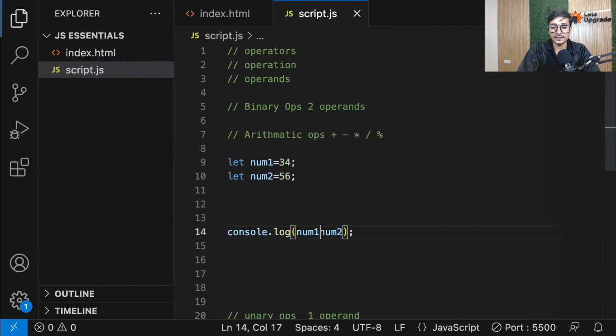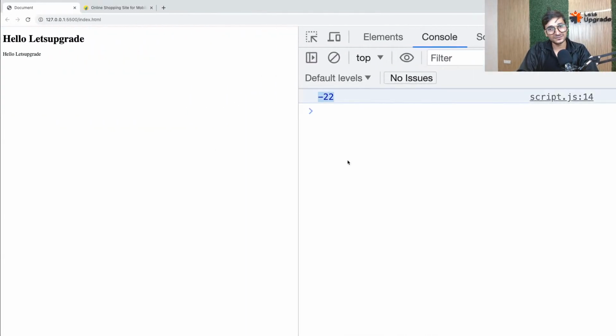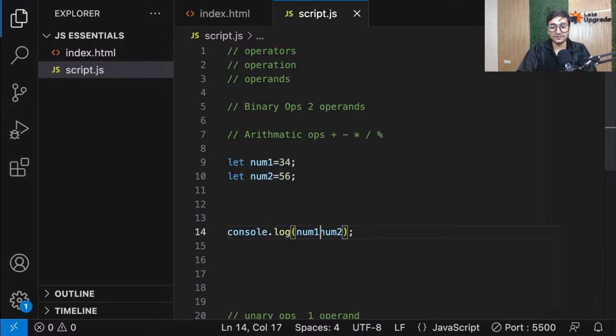If I do minus here, it is num1, that means 34 minus 56. Now we know, basic mathematics, if I subtract a bigger number from a smaller number, our result should be negative. At the end, we are getting our subtraction result. You can see minus 22. The same way, we can also perform multiplication. Now I know they are big numbers, so even if you want to calculate in your mind, it makes it tricky to understand. So let's make them smaller so that we can understand it in a better way. So 2 and 5. That means 2 multiplied by 5, which will be 10.